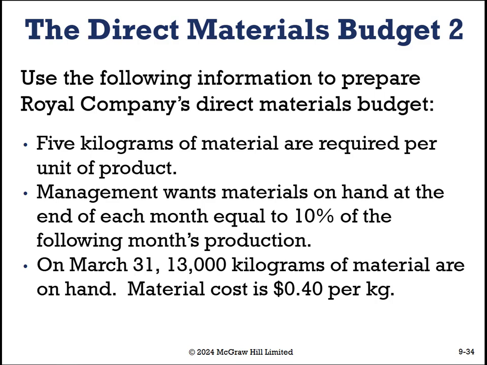Using the following information, prepare Royal Company's direct materials budget. 5 kilograms of material are required per unit of product. Management wants materials on hand at the end of each month to be equal to 10% of the following month's production. On March 31st, we had 13,000 kilograms of materials on hand. Ooh, and note to self, material cost is going to be 40 cents per kilogram.